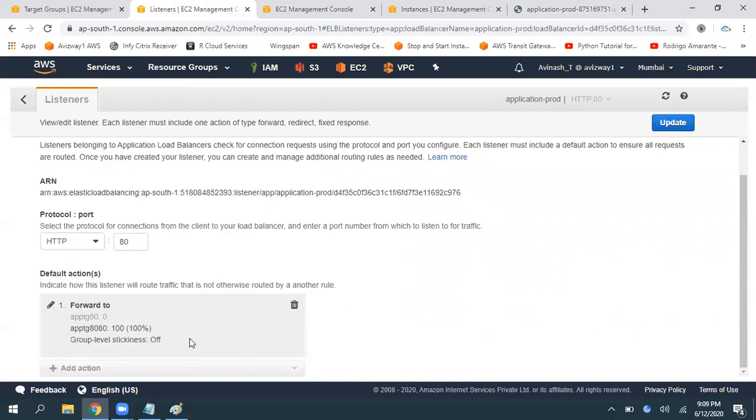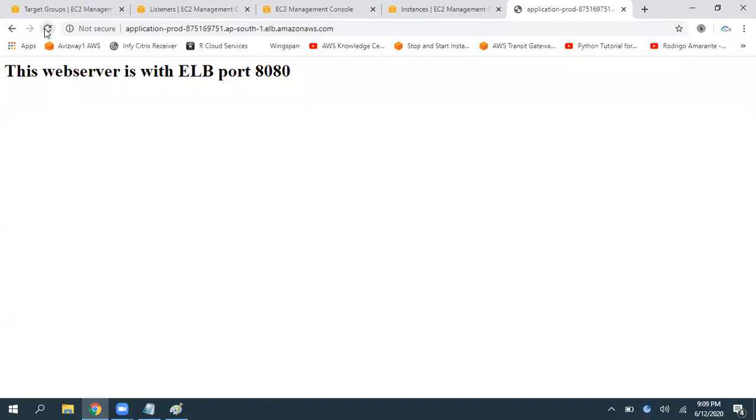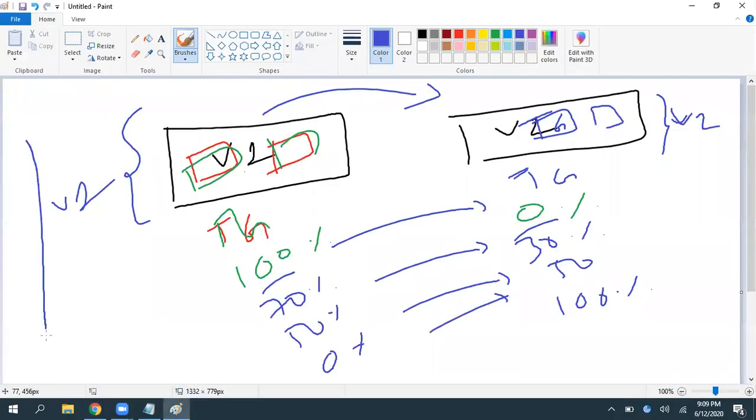Then click on update, then click on update. Right now, whatever traffic you're accessing, you're going to get all the traffic from the version 2 target group. It will take a minute. Just give a hard refresh. Now everything goes to 8080 only. See, is any traffic going to 80? No. Basically, this mechanism we call a blue and green deployment.